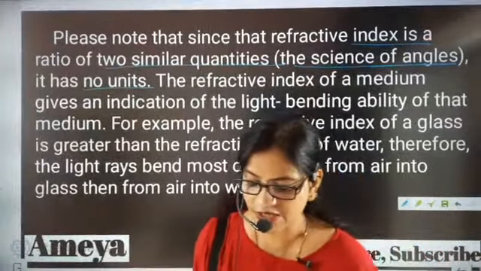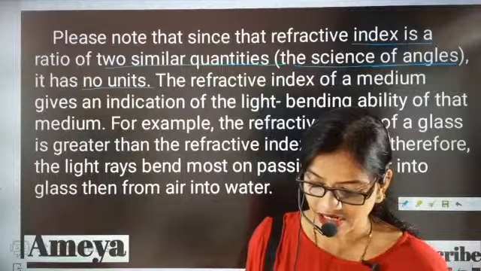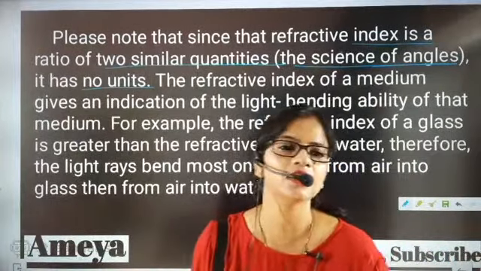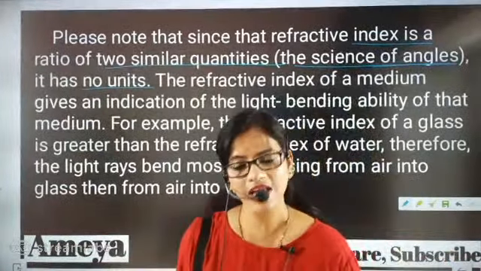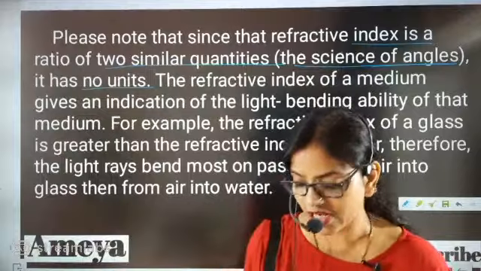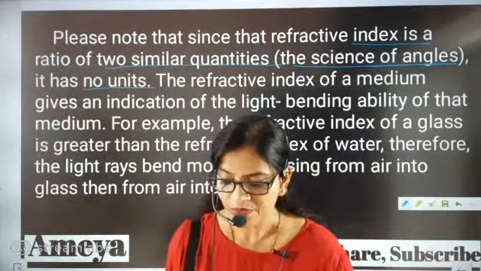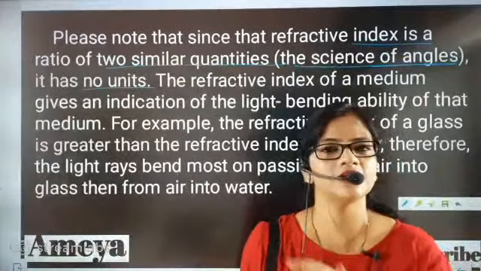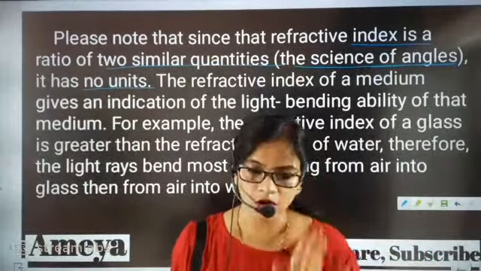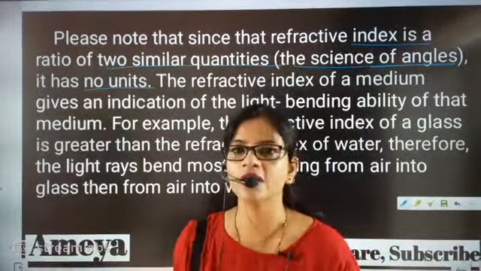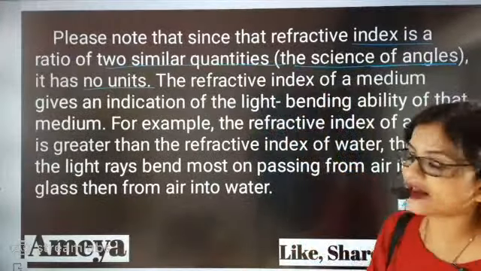Listen to me very nicely, beta, refractive index is exactly the ratio of sin i by sin r, and because of that it does not have any unit. It has only a numerical value, correct, Janani? Correct, Sudarshan? It does not have any unit at all, that's why it is written that it does not have any unit.